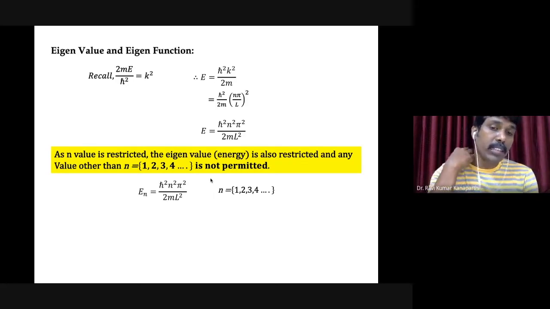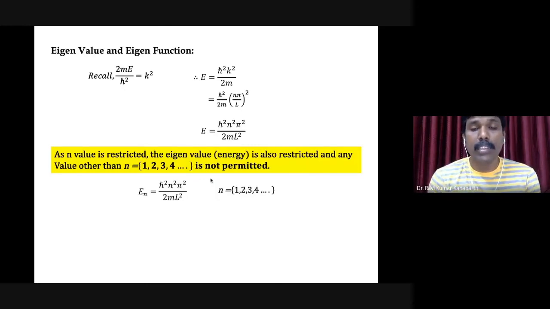Therefore, instead of writing just energy E, hereafter we write En. The n indicates the energy depends upon the quantum number n, whose values can be 1, 2, 3, 4 and so on.